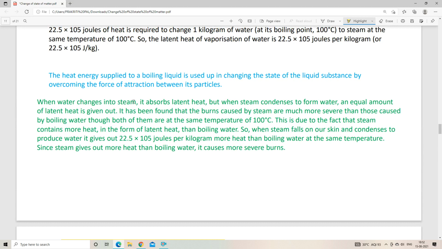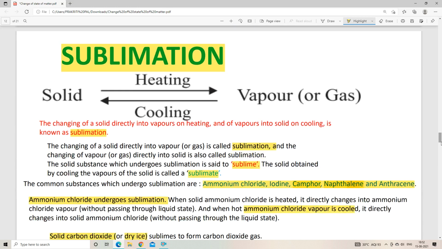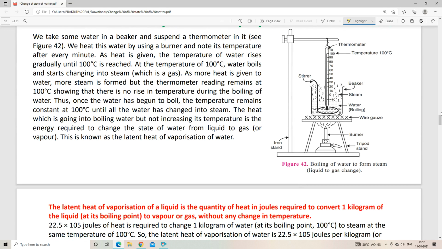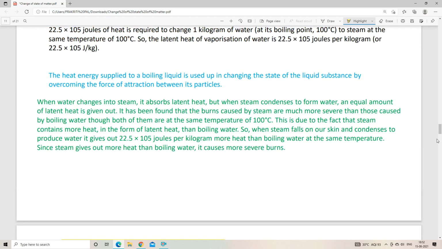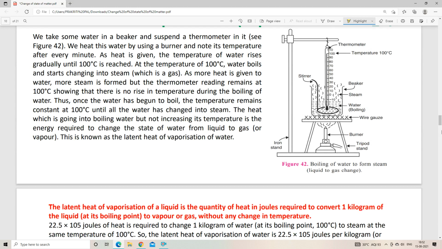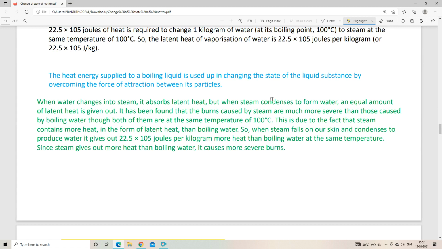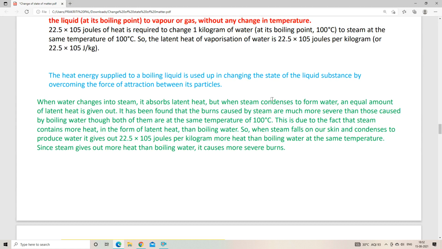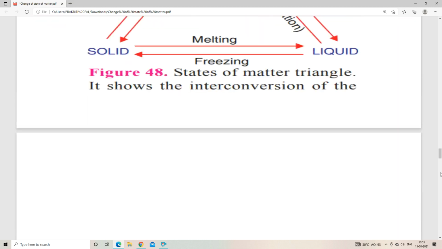So one example was that our body gets burned more under 100 degrees centigrade vapor than under 100 degrees centigrade water, right? So these were examples of how latent heat actually takes away or gives away heat. Okay.